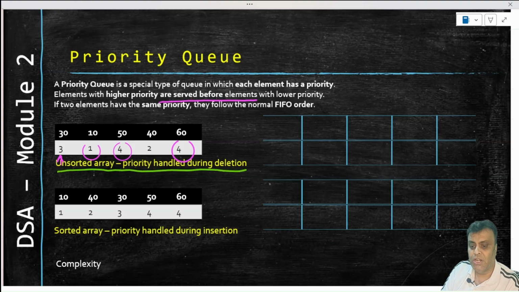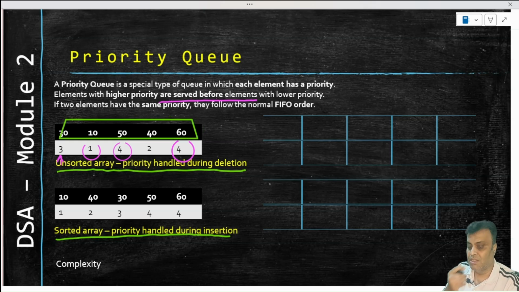One, unsorted array, the priority is handled during deletion, and then a sorted array, the priority is handled during insertion. What it means, let us discover it now. Now this array is unsorted. I hope you can understand. This particular array is unsorted, and we are going to represent a priority queue through arrays.